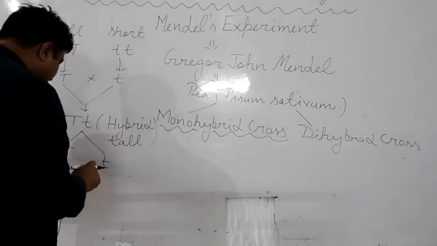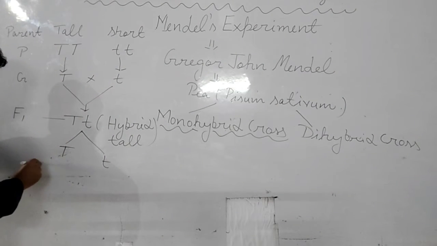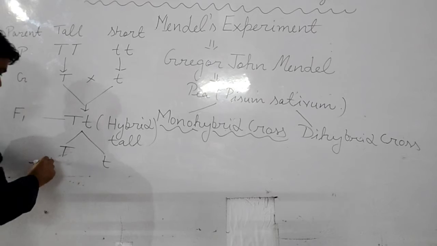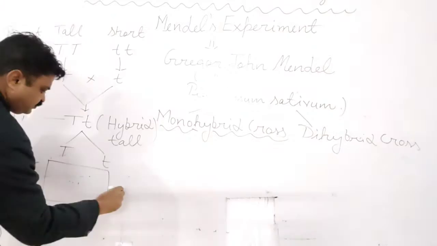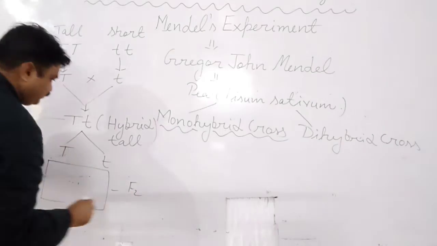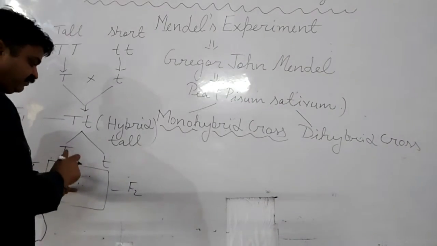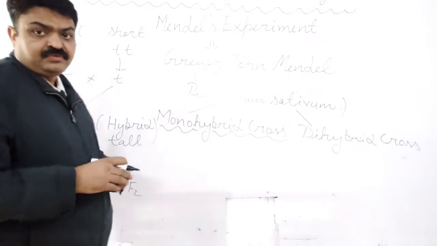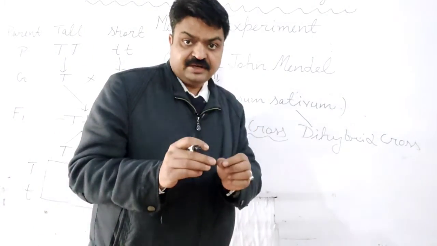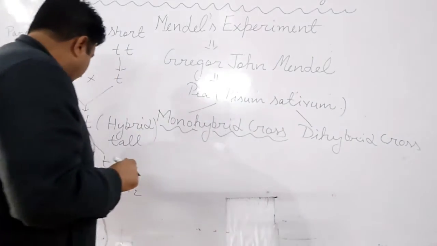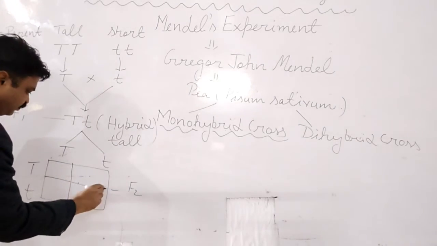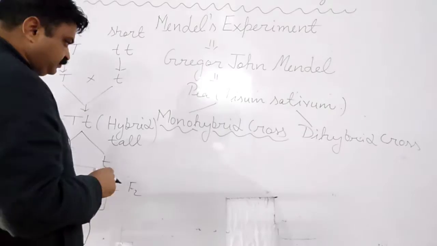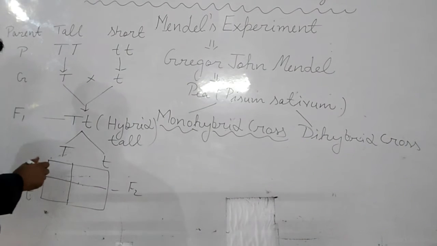And when they intercrossed with each other, capital T, small t, then in the F2 generation, what Gregor John Mendel got was 4 types of plants, student. What are they?